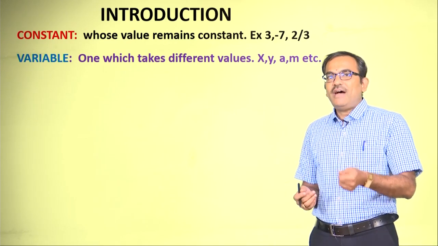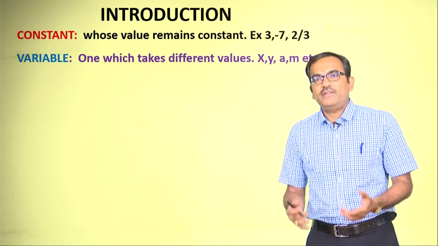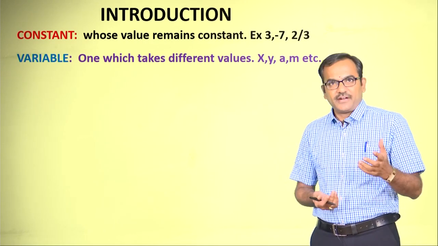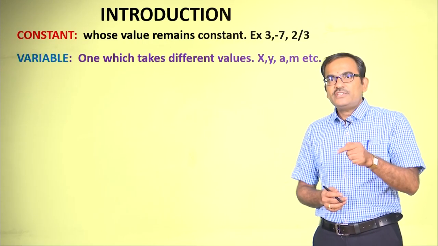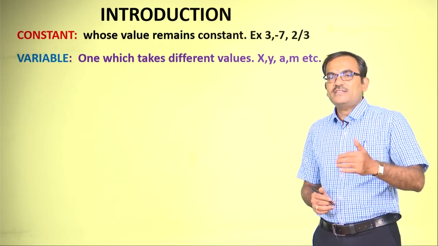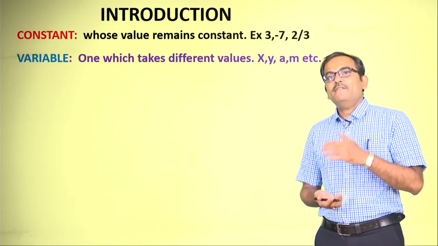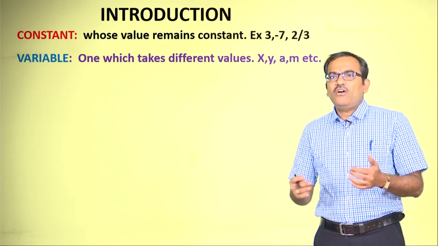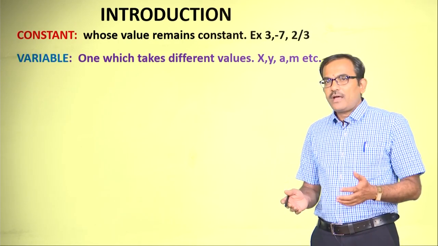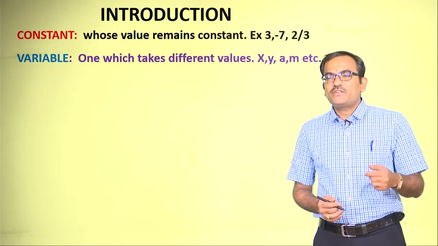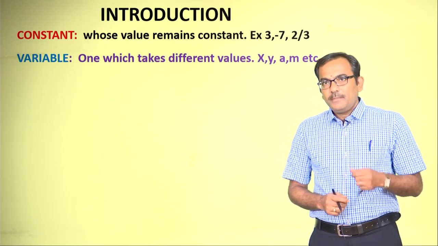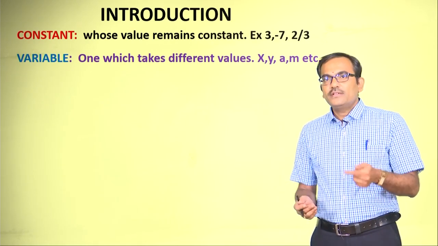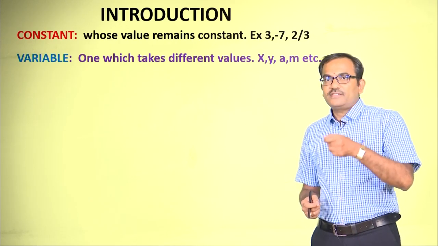A constant is a value that remains constant every time, like the numbers, the pi, the e symbols, etc. And a variable is one which takes different values under different circumstances. You might have done many problems in algebra using x, y or other variables, and you might be astonished to see the values of x changing every time. Maybe x is 2 in one problem and x is -3 in another, right? Therefore the word variable for this.